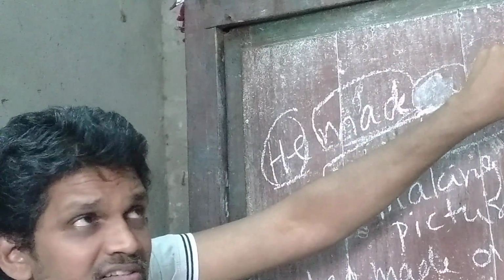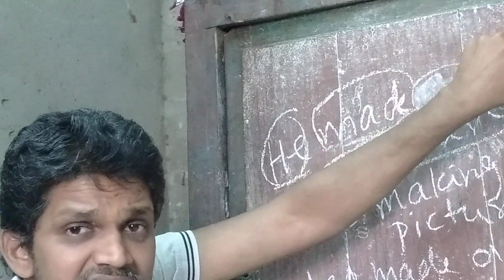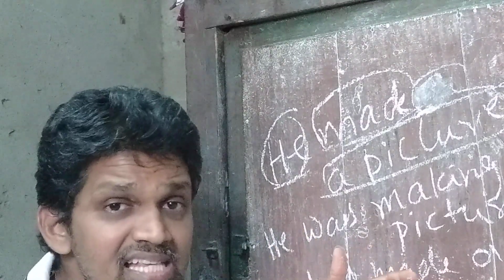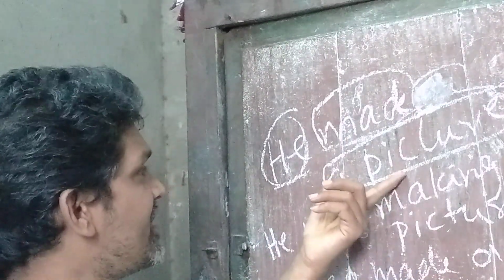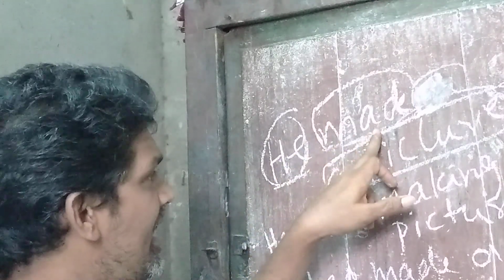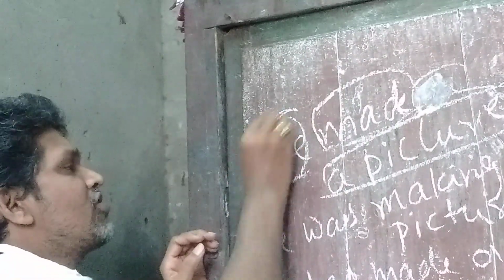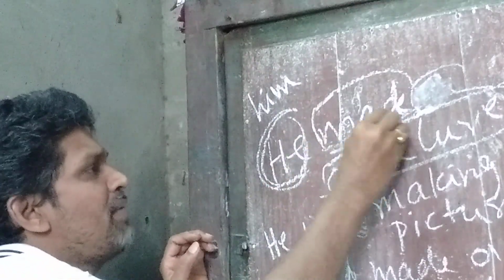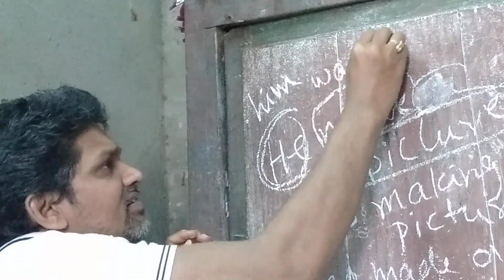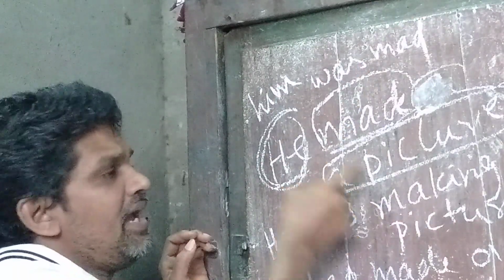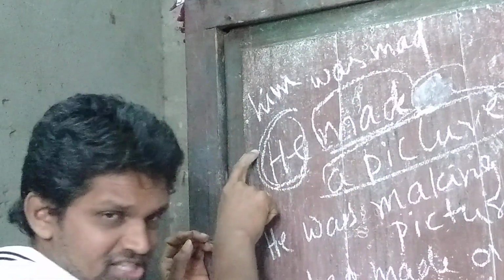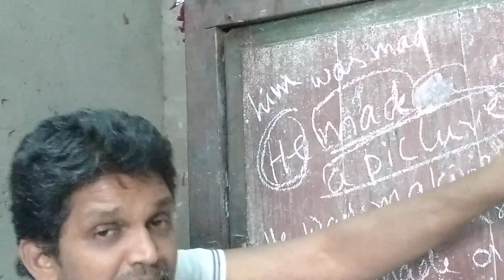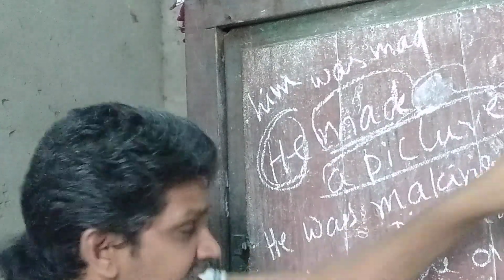He changes as me. After by, he changes as him. A picture was made by him. So here he changes as him, and past tense was made. A picture will come to the first position. A picture was made by him. This is in simple past tense.